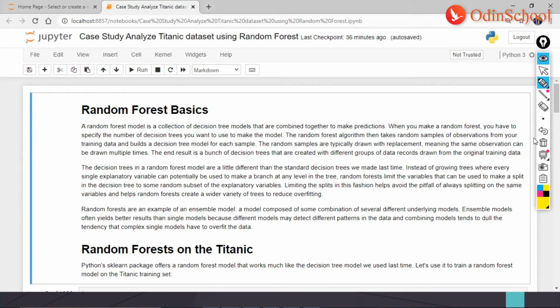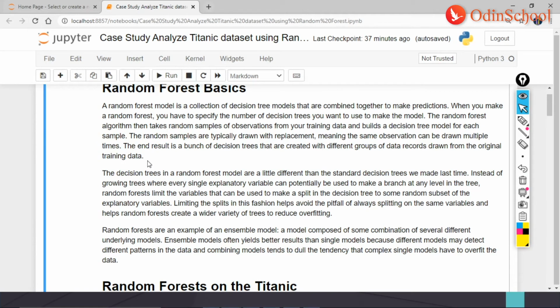So this is my algorithm here. Let us take a look at the theoretical part a bit later. Firstly, when we talk about random forest, we know what it is: trees combined together to make predictions. When you make a random forest, you have to specify the number of decision trees. Then the random forest algorithm takes samples randomly from different groups of data records drawn from the original training set. This is also known.